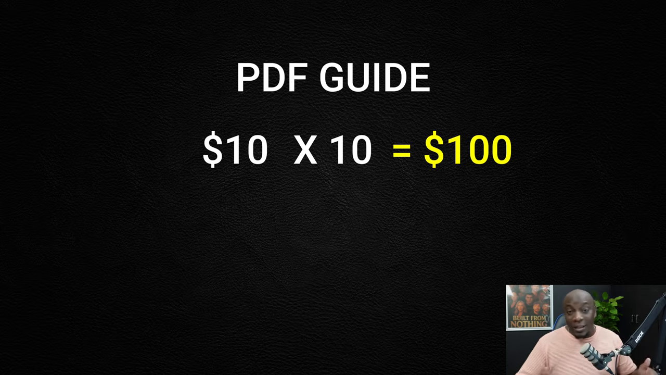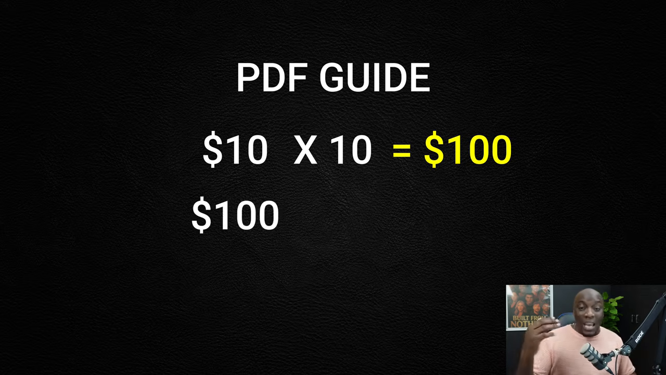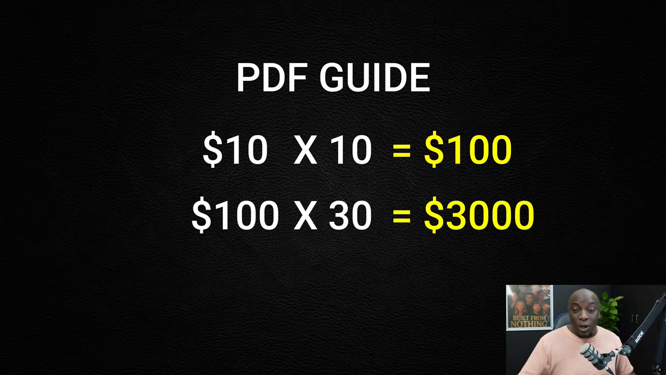And now imagine that you are able to sell that every single day for the next 30 days. It means that at the end of the month, you're going to have $3,000 in your pocket. You create the PDF once, but then you sell it to as many people over and over again. That's just an example of what's possible.